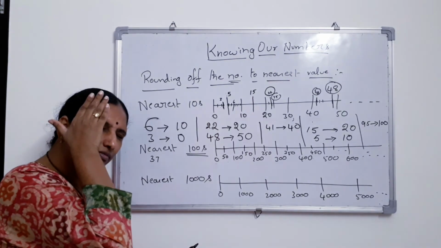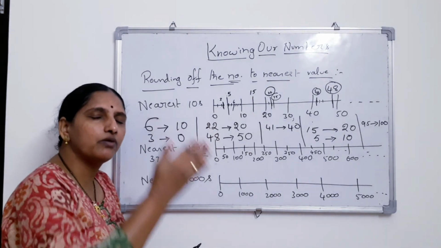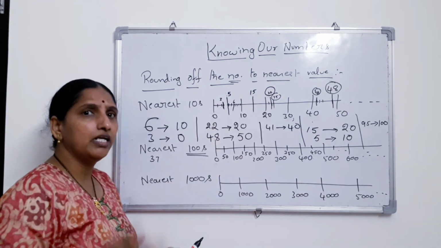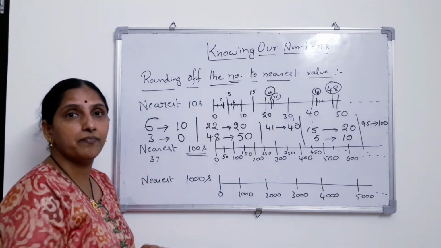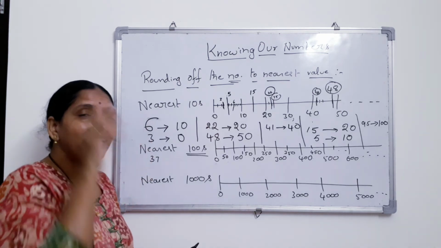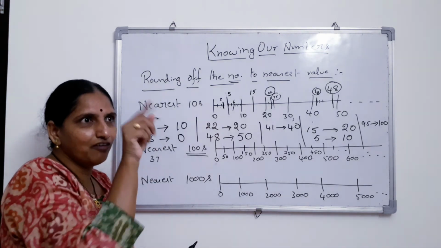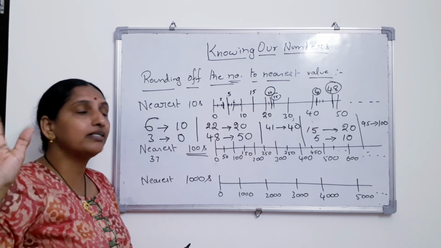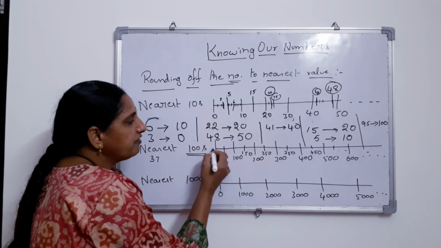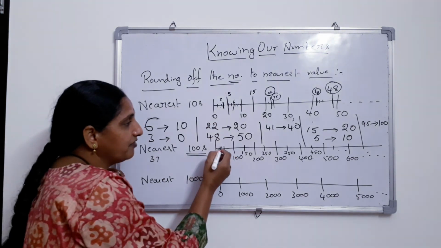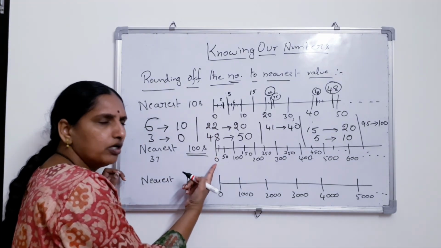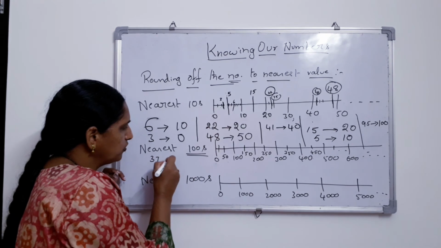Now, in your mind you have to go skip counting by hundreds. 0, 100, 200, 300, 400, 500. Because what am I asking? Hundreds. Very simple. Now, erase this from your mind. In the processing pad where you calculate, there you draw 0, 100, 200, 300 and so on. Now here 37, where will it fall? Between 0 and 50, it is less than 50, is it not? Somewhere here. It is very near to 0. So you will write it as 0.